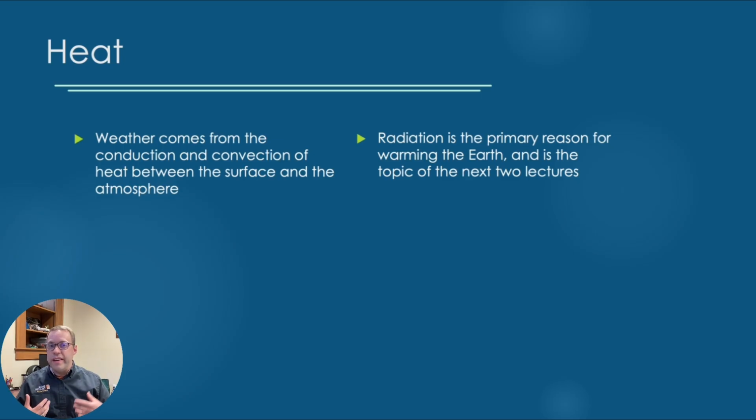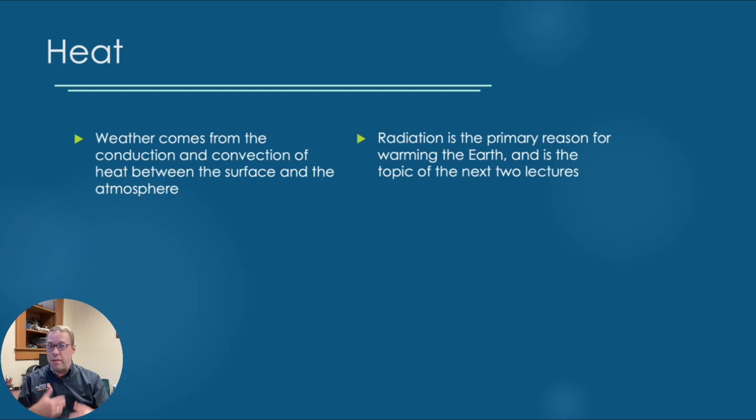So where does this fit into the scenario? Well, here on the surface of the Earth, we experience weather every day. This weather is generally a result of conduction and convection within the atmosphere itself and between the atmosphere and the surface of the Earth. Radiation, on the other hand, is the energy coming from the sun to the Earth, and it's what's warming us up in the first place.